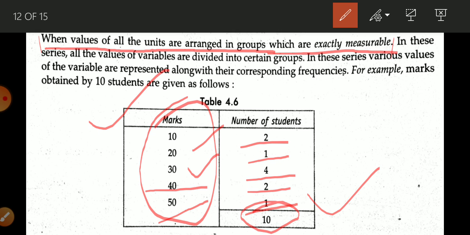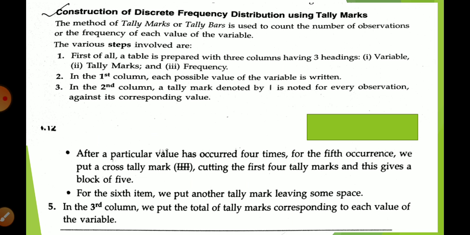So here we can exactly tell ki what is exactly the value of the item. So that is its definition. When value of all units are arranged in group which are exactly measurable, then it is considered as a discrete series. Okay, now construction of discrete frequency distribution using tally bar.